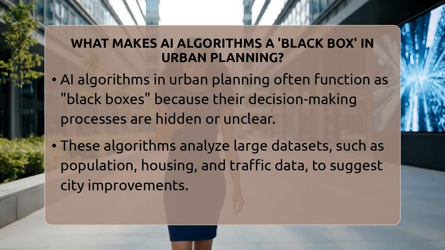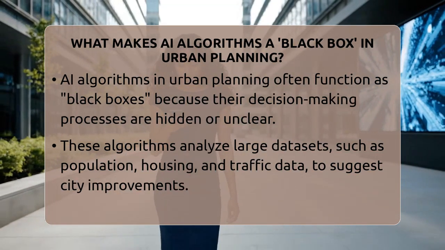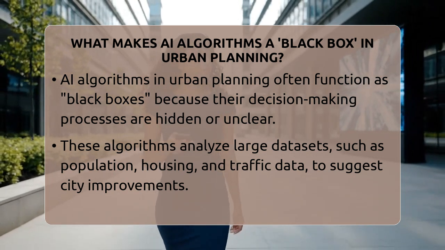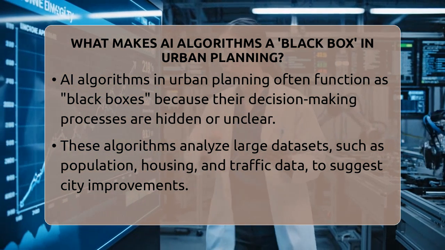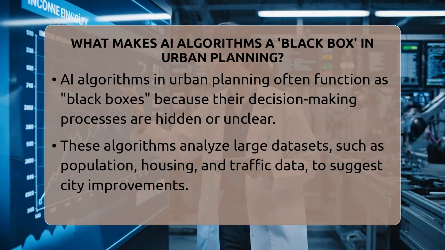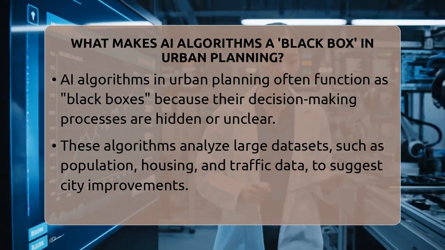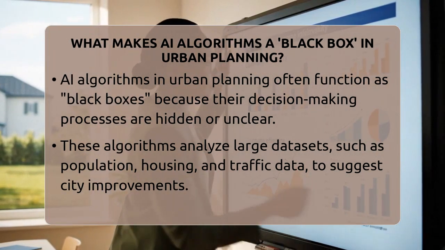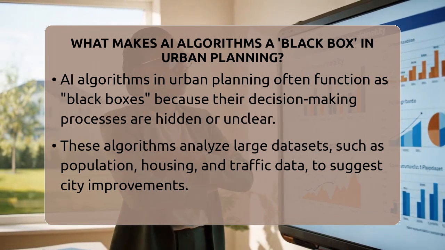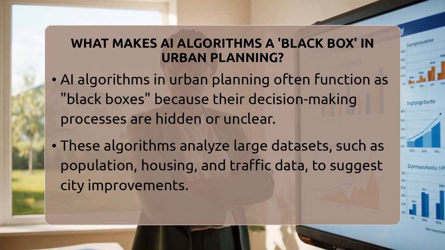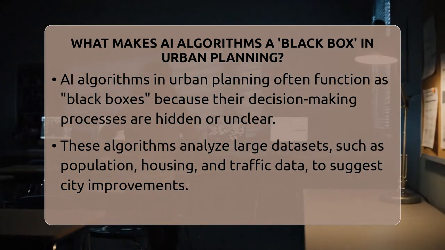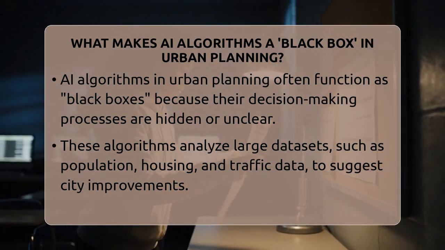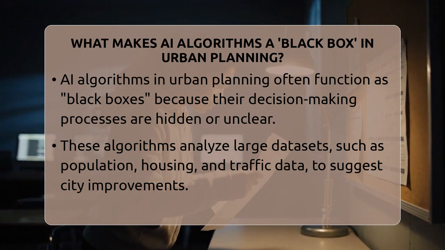What makes AI algorithms a black box in urban planning? Imagine trying to fix a puzzle without knowing how the pieces fit together. That's what it feels like when we use AI algorithms in urban planning without understanding how they make decisions. These algorithms analyze huge amounts of data, like population numbers, housing patterns, and traffic flow, to suggest ways to improve cities. But the tricky part is, the way they arrive at these suggestions is often hidden or not clear.